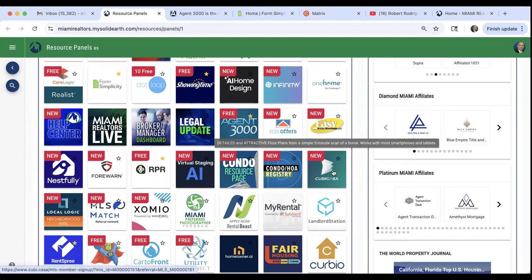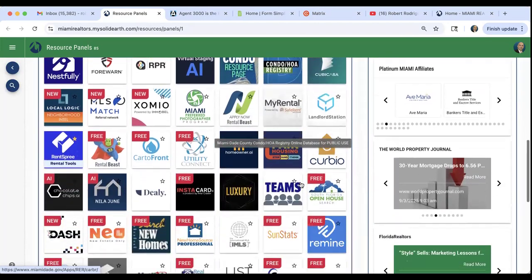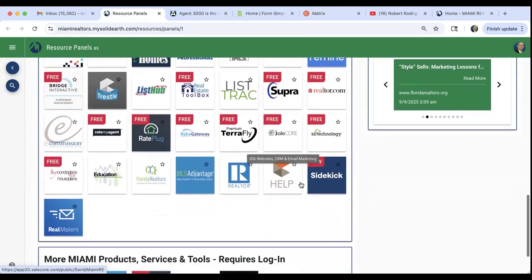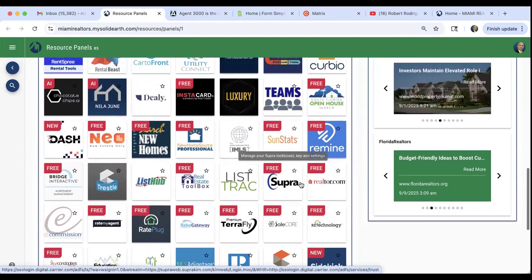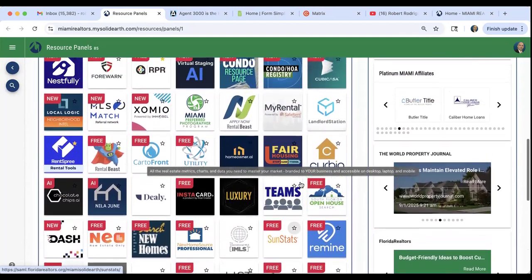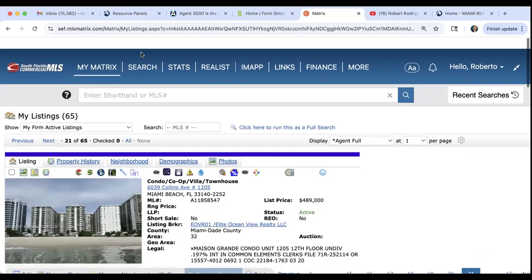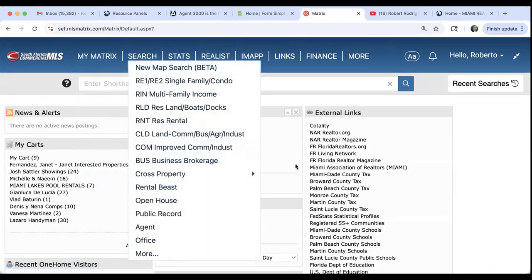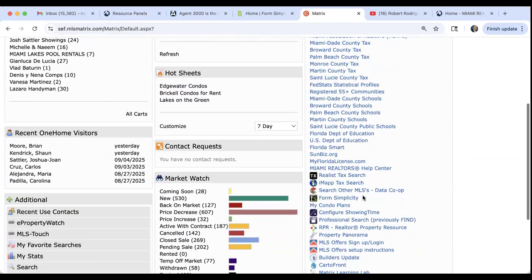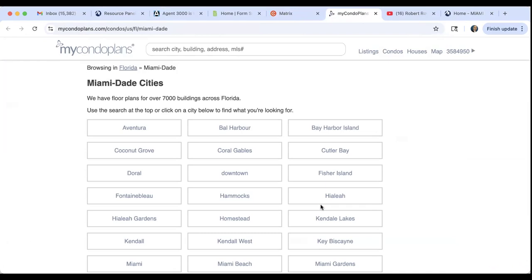So Kubi Casa is floor plans. Now I did mention My Condo Plans. Well, My Condo Plans is somewhere down here. If it's not here, which I don't think it is. All right, it's not here, but it is in the MLS. When you go to the MLS in your external links, look for My Condo Plans. That again is an opportunity for you to get condo floor plans.